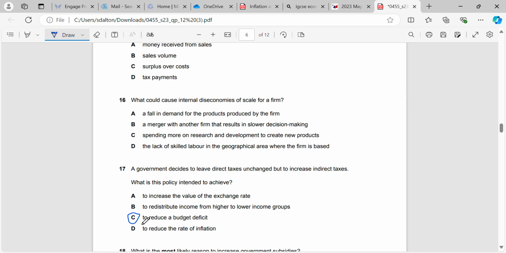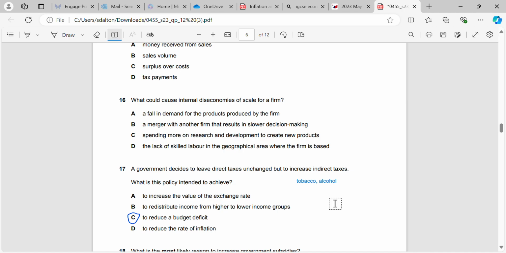If we increase the indirect taxes, people will have to pay more for certain products, like for example tobacco or alcohol, which will be highly inelastic, so putting indirect taxes on them may allow us to increase our government revenue, which will reduce a budget deficit.